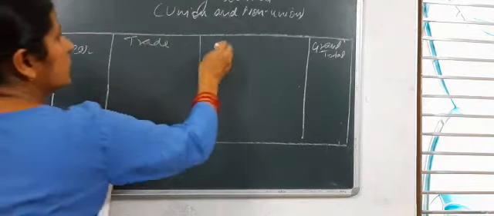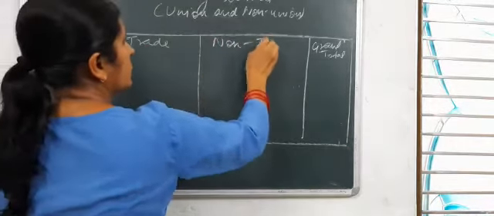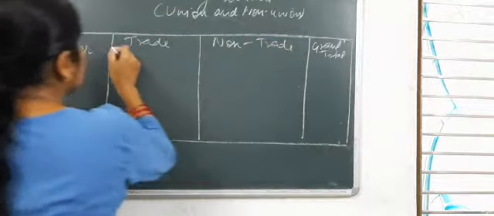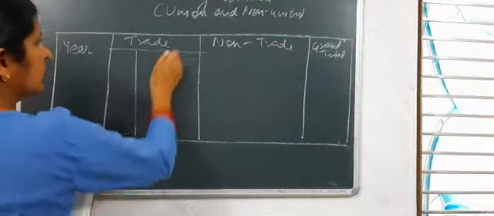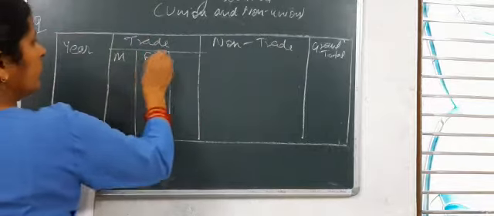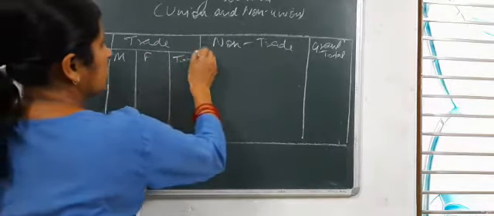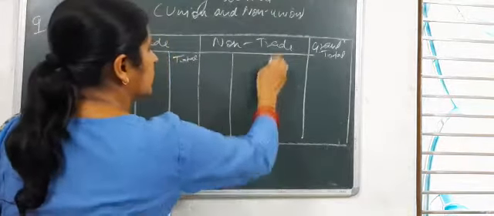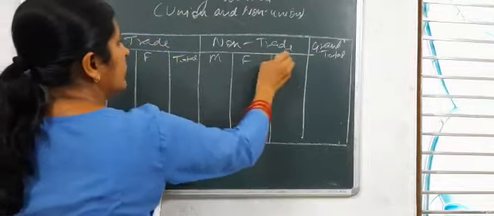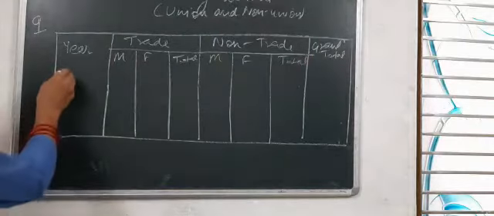Trade union, non-trade union, male, female, total, male, female, total.